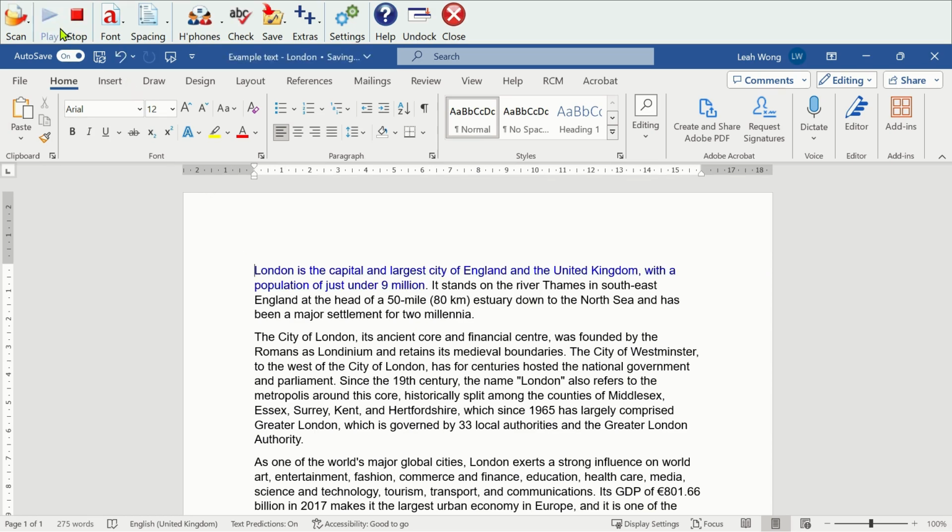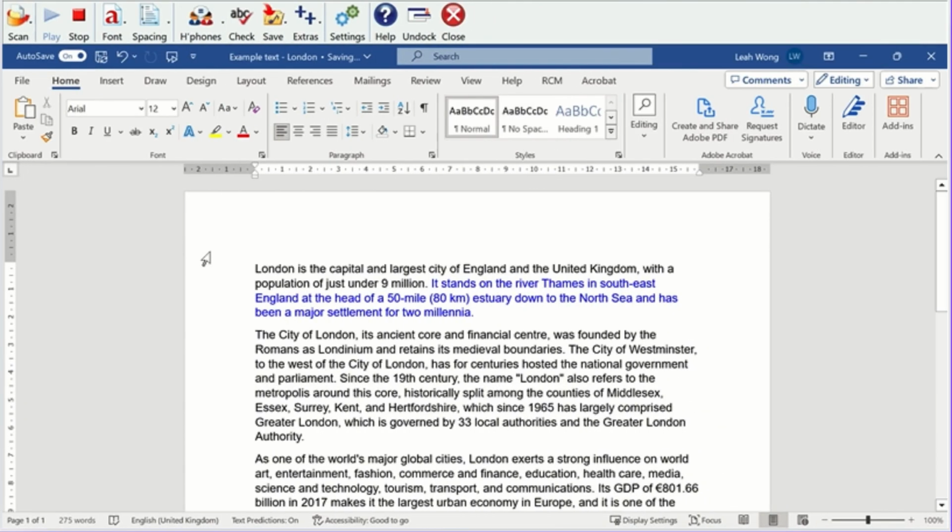London is the capital and largest city of England and the United Kingdom, with a population of just under 9 million. It stands on the River Thames in southeast England at the head of a 50-mile.